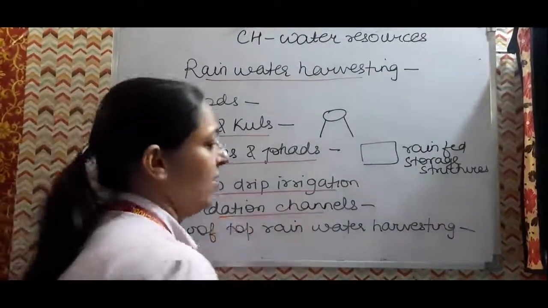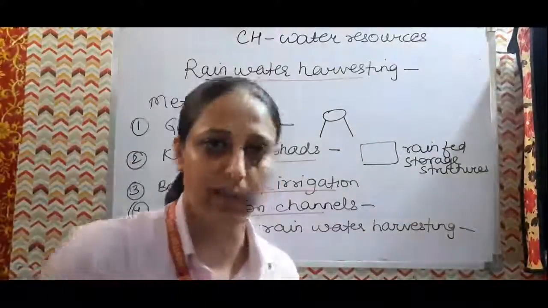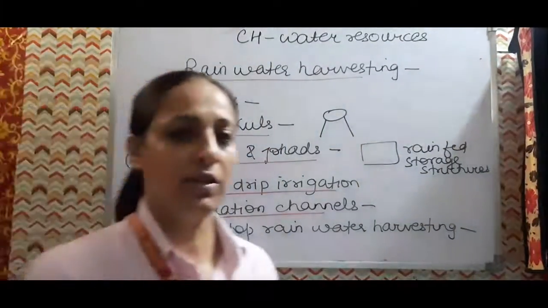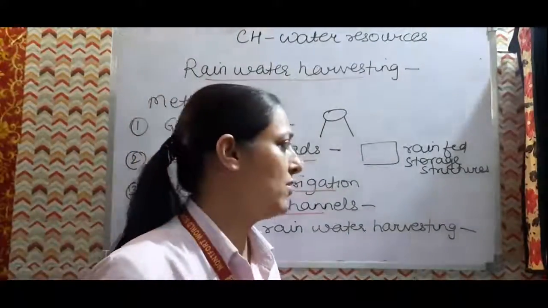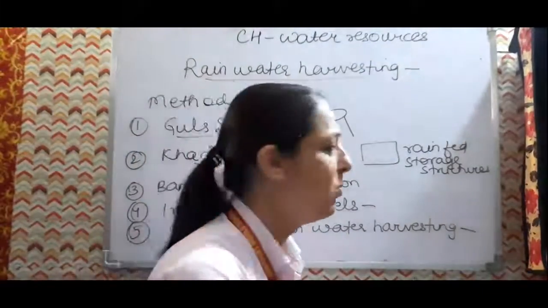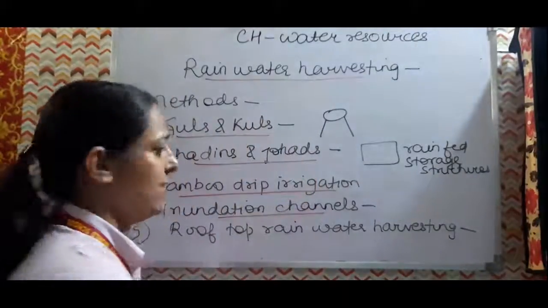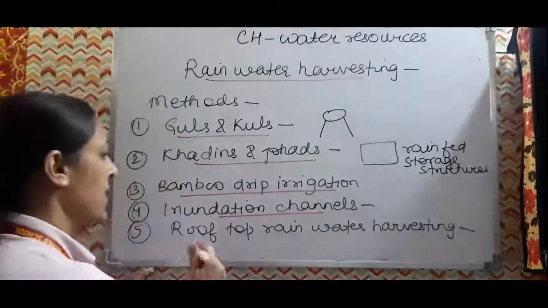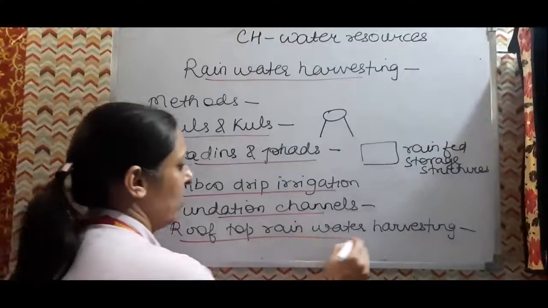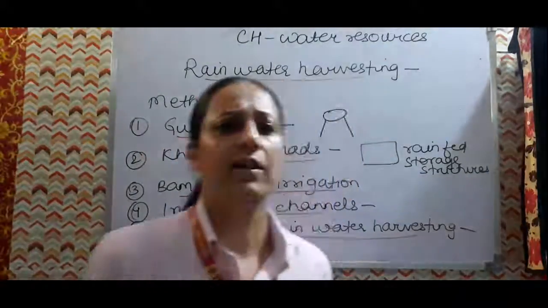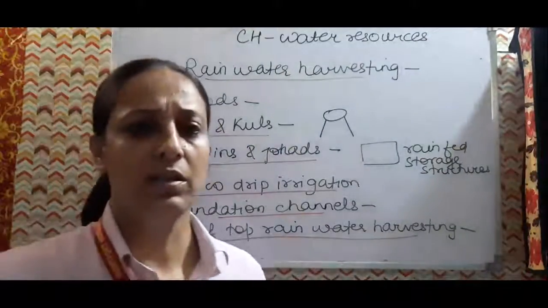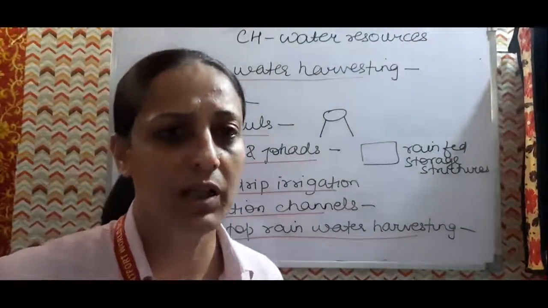So these are created in the floodplains of West Bengal. Whenever the rivers are overflowing, when there is flood, these kinds of channels are created so as to harness the flood water efficiently, channelize the flood water efficiently. Then this is rooftop rainwater harvesting. Again, this kind of method is available. Mostly these are utilized in Bikaner, Rajasthan.